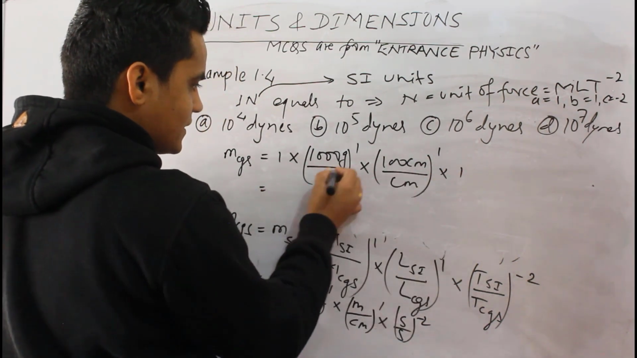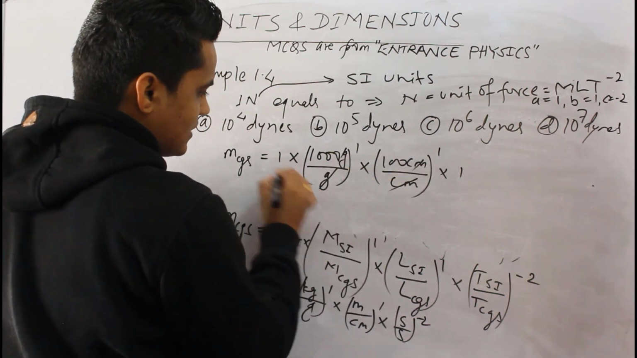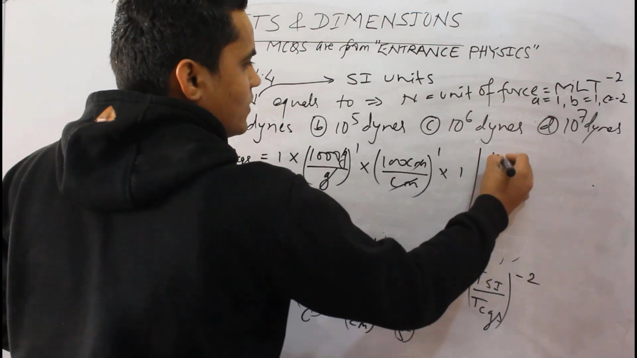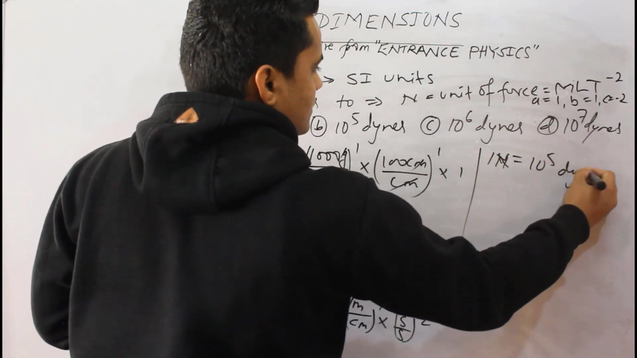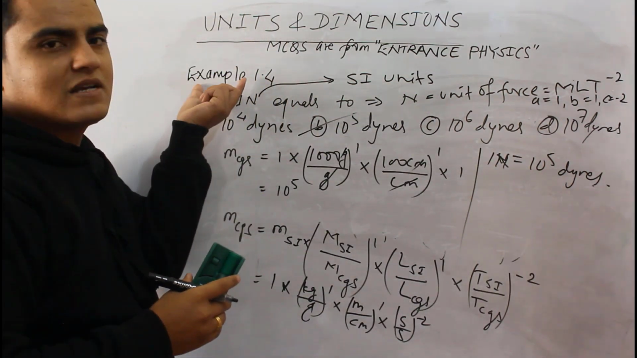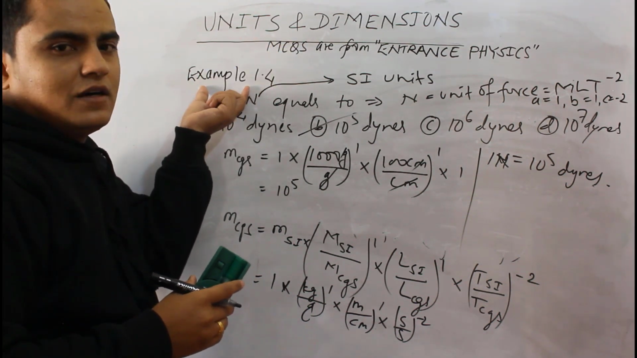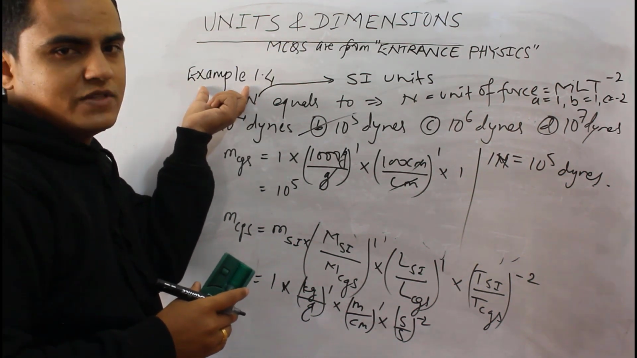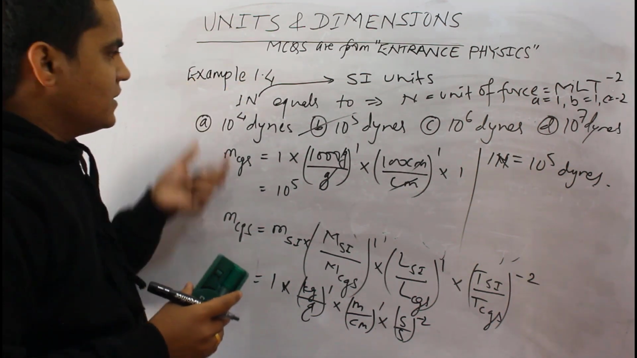So we will get gram gets cancelled, cm gets cancelled, we will get 10 to the power 5. That is, our result will be 1 Newton is equal to 10 to the power 5 dynes. So this question is actually presented in example 1.4 of units and dimensions in my book Entrance Physics. So this is the second question I have explained here.